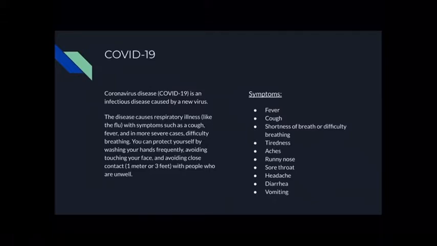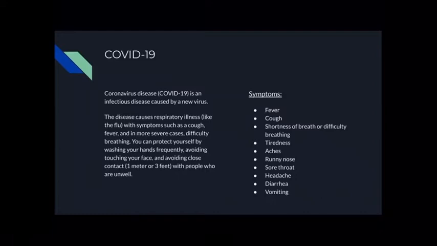COVID-19. Coronavirus disease, or COVID-19, is an infectious disease caused by a new virus. The disease causes respiratory illness like the flu, with symptoms such as cough, fever, and in more severe cases, difficulty breathing. You can protect yourself by washing your hands frequently, avoiding touching your face, and avoiding close contact, 1 meter or 3 feet, with people who are unwell.